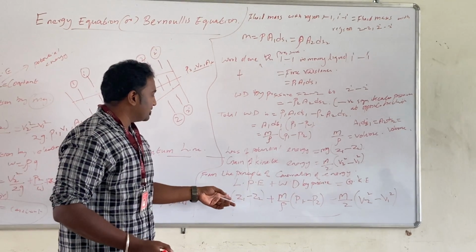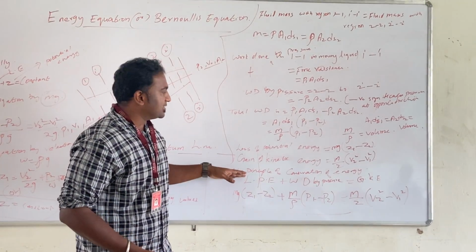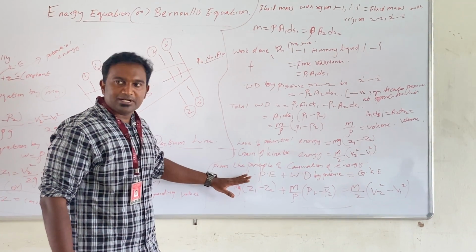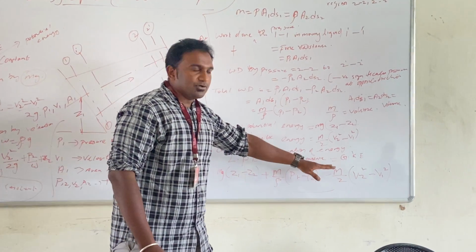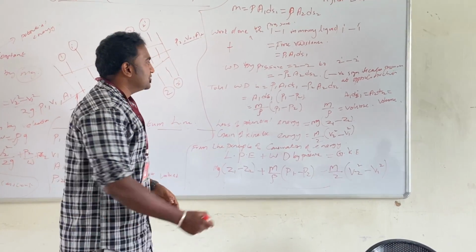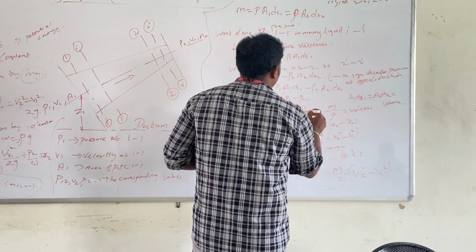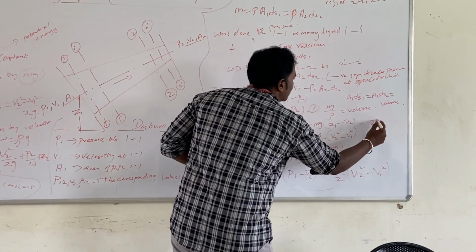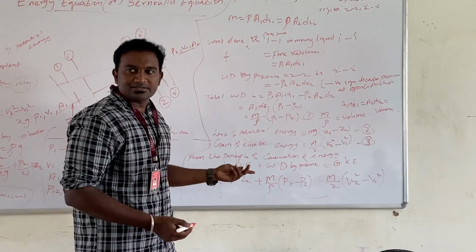At last we are going to add these. The loss of potential energy plus work done by pressure is equal to gain of kinetic energy. So we are going to add equation numbers 1, 2 and 3. Okay, we are substituting all these, 1 plus 2 plus 3.